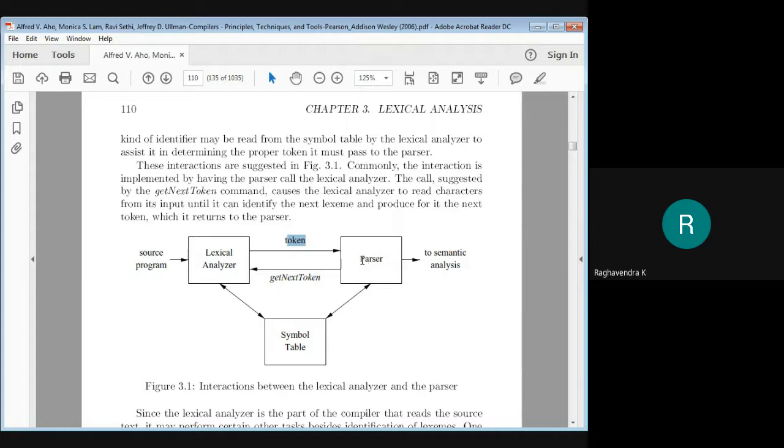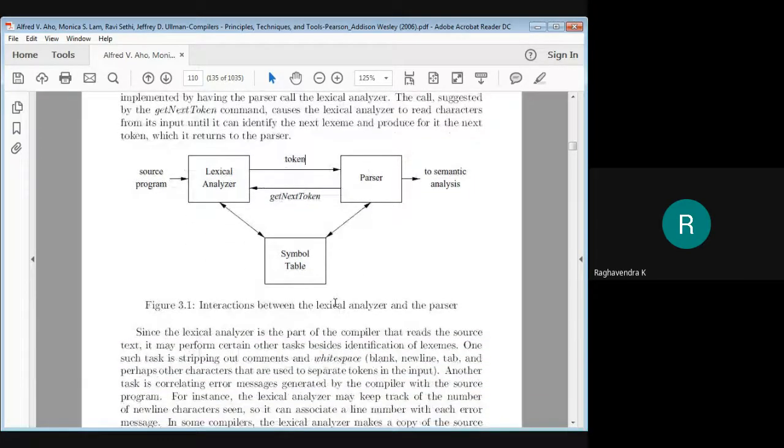If the parser requires a few more symbols, it will once again call get next token. So the lexical analyzer is busy again scanning the source program and returning the token to the parser. This is how the process goes on. And while this process is going on, there is complete interaction with the symbol table by both the lexical analyzer as well as the parser. So this is how the interaction takes place, right?